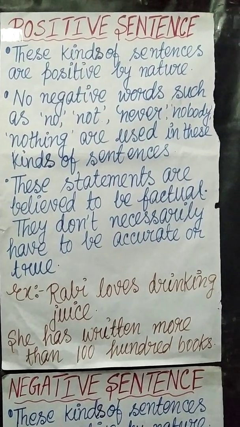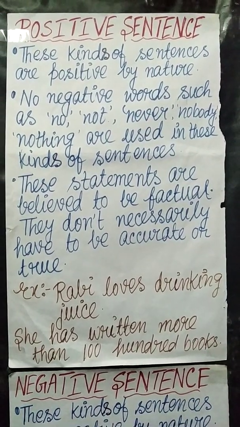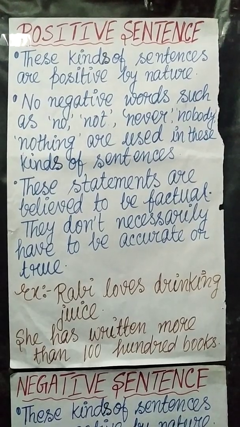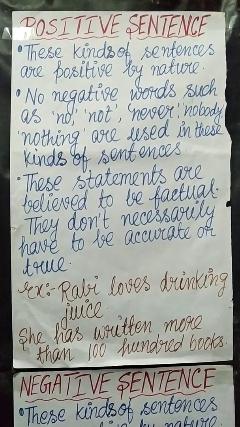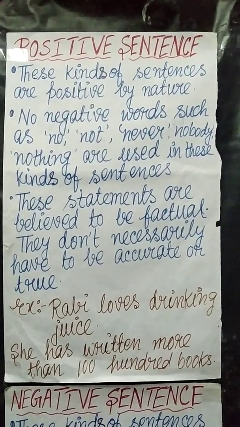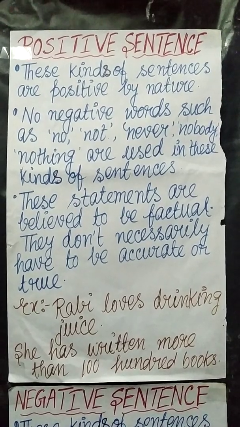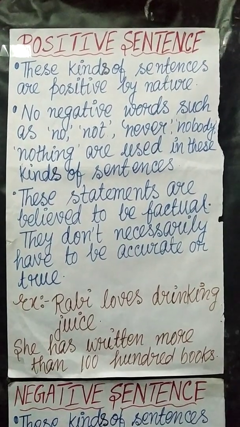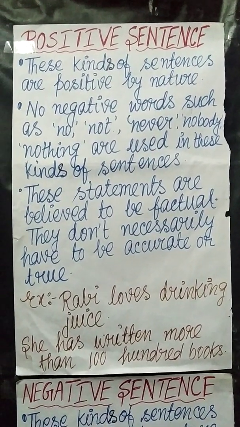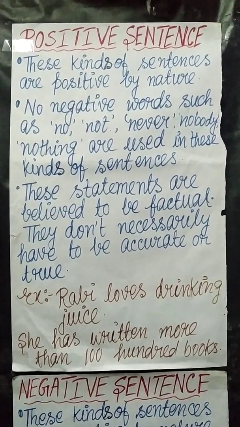So students, we have learned in the last videos about auxiliary verbs, and we have gone through the details of three kinds of auxiliary verbs. Now today we will learn a little bit of a different thing. First we will learn what is a positive sentence and what is a negative sentence. Then we will learn the transformation from positive sentence to negative sentence.